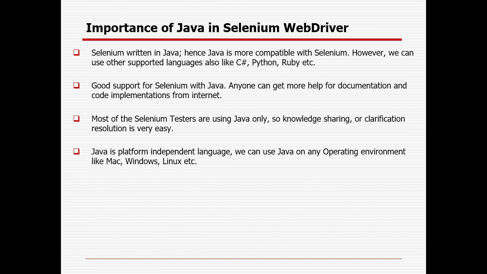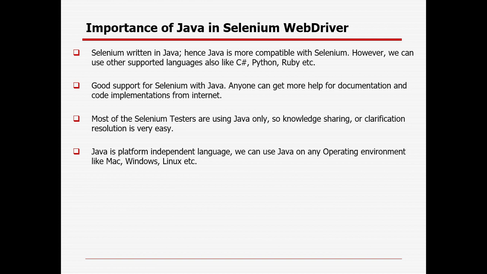You can find plenty of documents on the internet, right? A lot of relevant training, a lot of relevant documents, a lot of videos, right? So that will help you, right? In case you want to learn Python or C# or Ruby, you will get limited material. I am not saying that material is not available, but still you can get limited material.